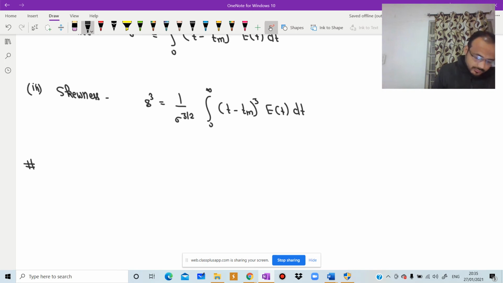Write down next point. RTD in ideal reactors.